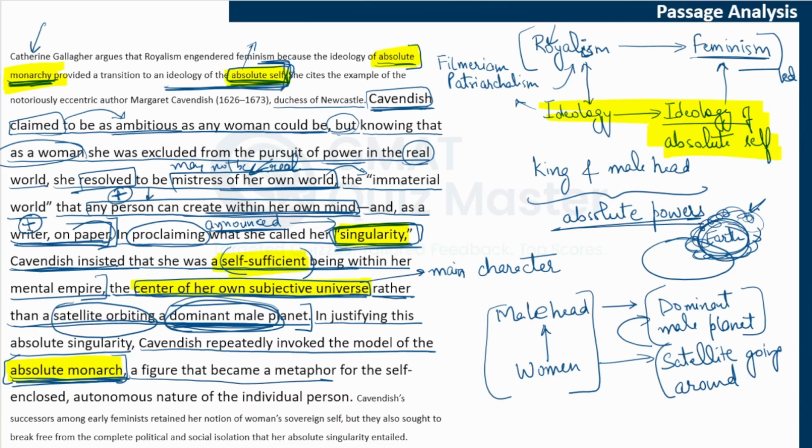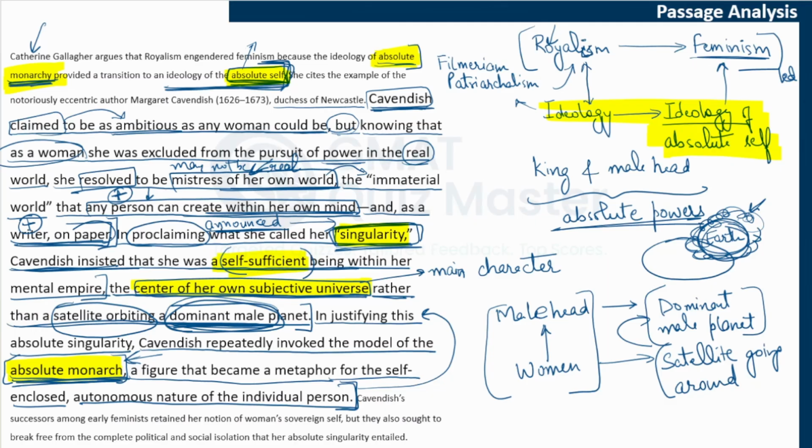A figure that became a metaphor. So this figure, this absolute monarch term, became a metaphor for the self-enclosed, autonomous nature of the individual person. That at the individual level, the person is self-sufficient, they are complete, they don't need anyone else, they are all powerful, and that is how Cavendish justified her concept of singularity.